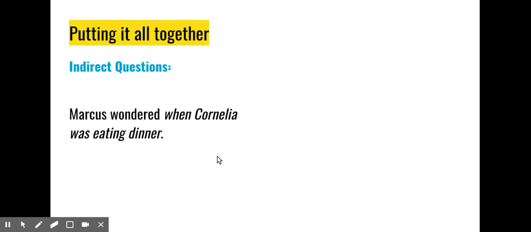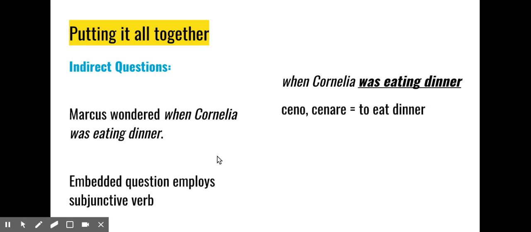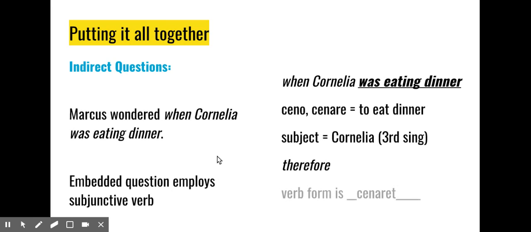In the second one that we did before, Marcus wondered when Cornelia was eating dinner. The embedded question: when was Cornelia eating dinner? So "was eating dinner" is our verb, ceno, cenare, a nice first conjugation for you. The subject is Cornelia. She's third person singular. Therefore, the verb form that we want is cenaret.